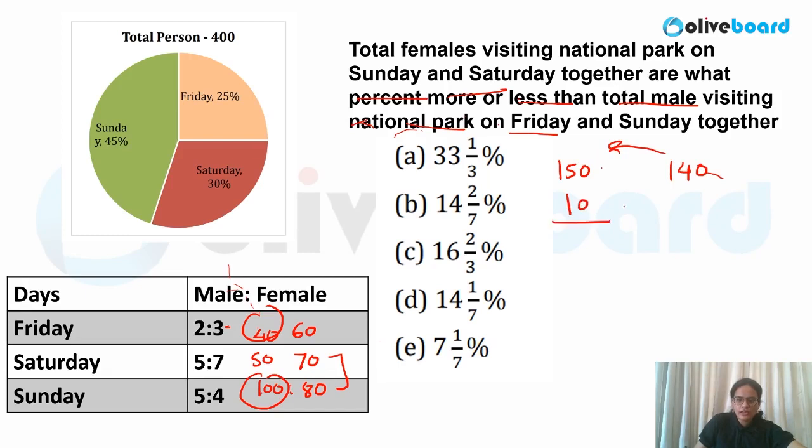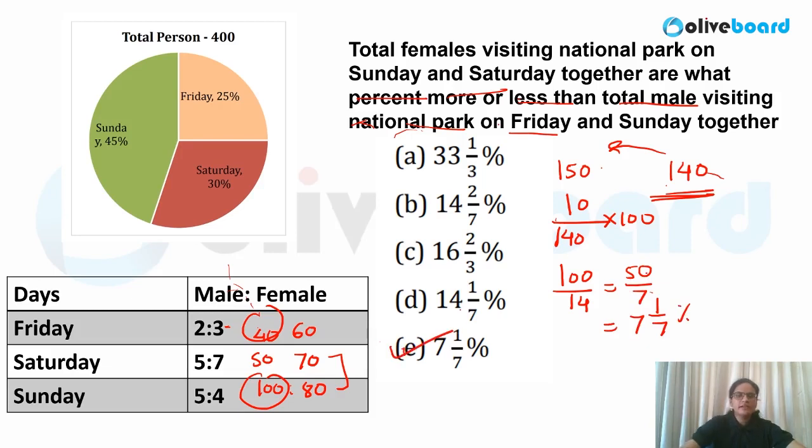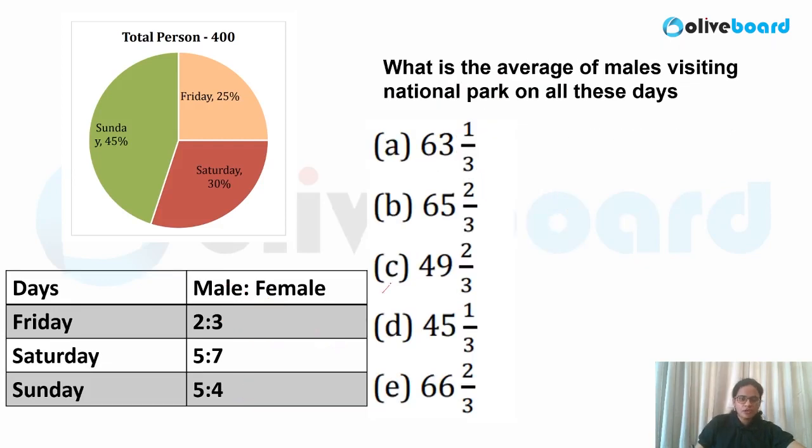So what will you write? 10 upon 140, more than. More than this means this will be your denominator, into 100. So what are you getting here? 100 by 14. That is nothing but 50 by 7, you can divide both of the values by 2. So 50 by 7 over here. So very easily you can say 7 7s are 49, 1 would be remaining. 7 1 by 7%. I hope it is clear. So based on the data, it is very easy to calculate the answer in this case. Okay. Let me move on to the next question.